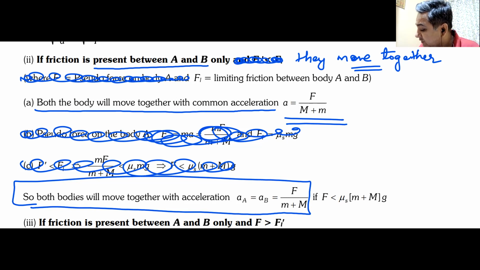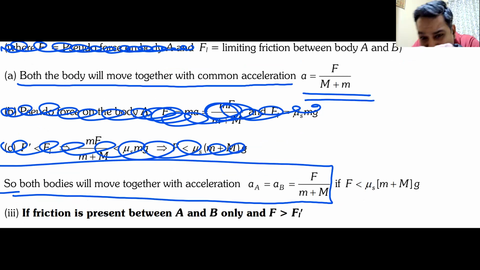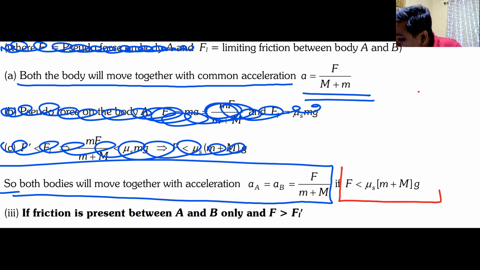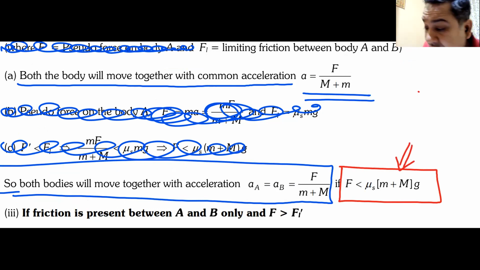Look at the red block that I'm going to make. If the applied force is less than this value, because if the force becomes more and more, the lower block will slide and the upper block will slide on its own.